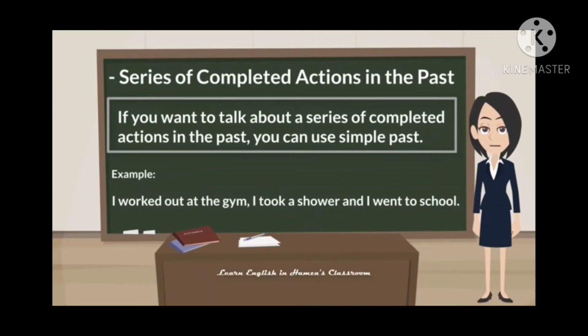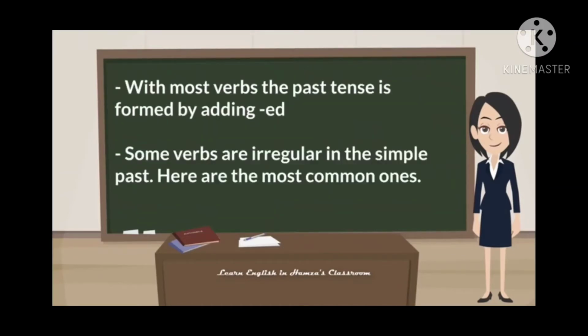Next, series of completed actions in the past. If you want to talk about a series of completed actions in the past, you can use simple past. For example, I worked out at the gym. I took a shower and I went to school.